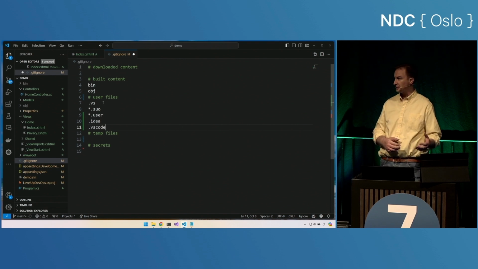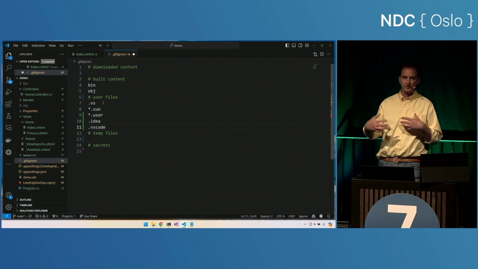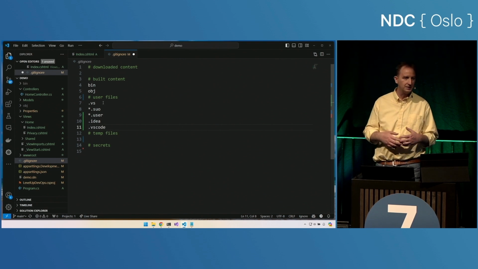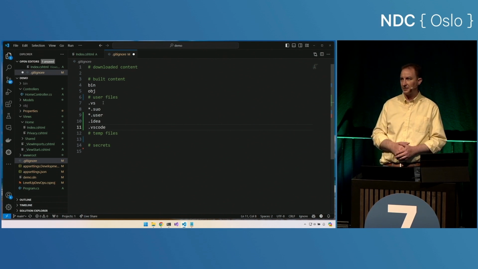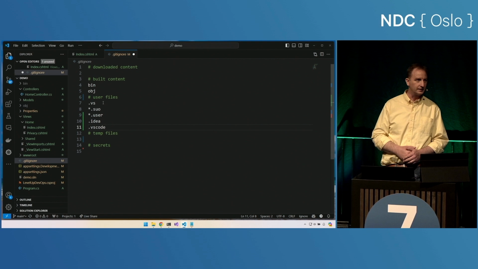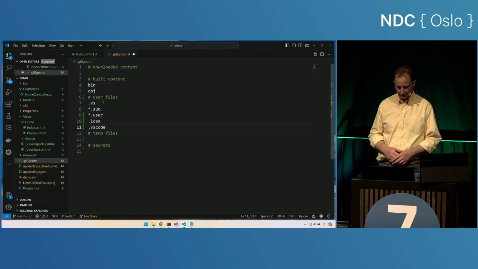Now, all these are user-specific files, so I don't want to inflict my preferences on you or your preferences on me. If I move things around or happen to change different settings in my IDE, that isn't necessarily a thing that you may want to accept.